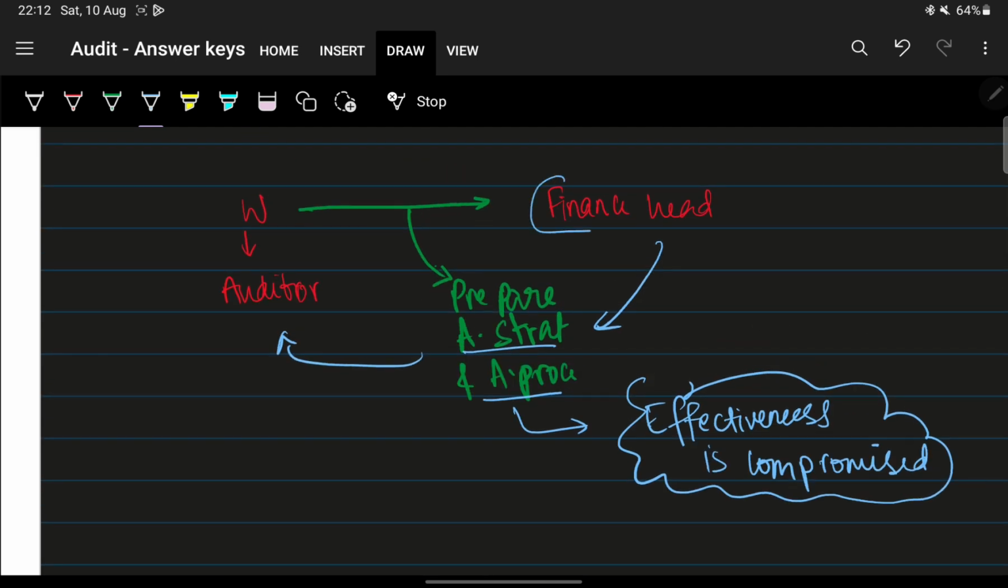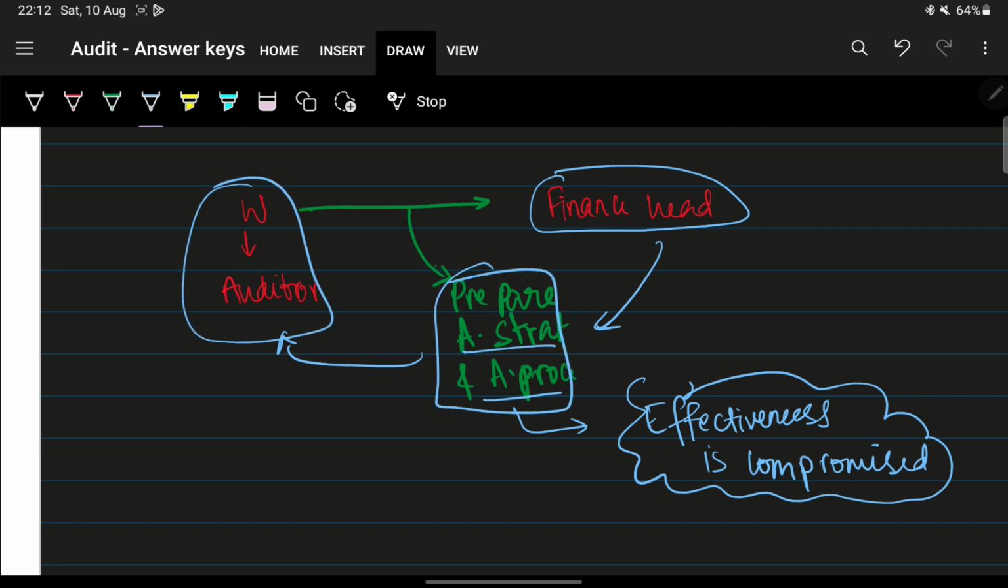Is it the fault of the finance head who prepared the audit strategy and audit plan, or is it the fault of the auditor? In this case, obviously it is the fault of the auditor. Or rather, he's not wrong, the auditor is responsible, that's all.